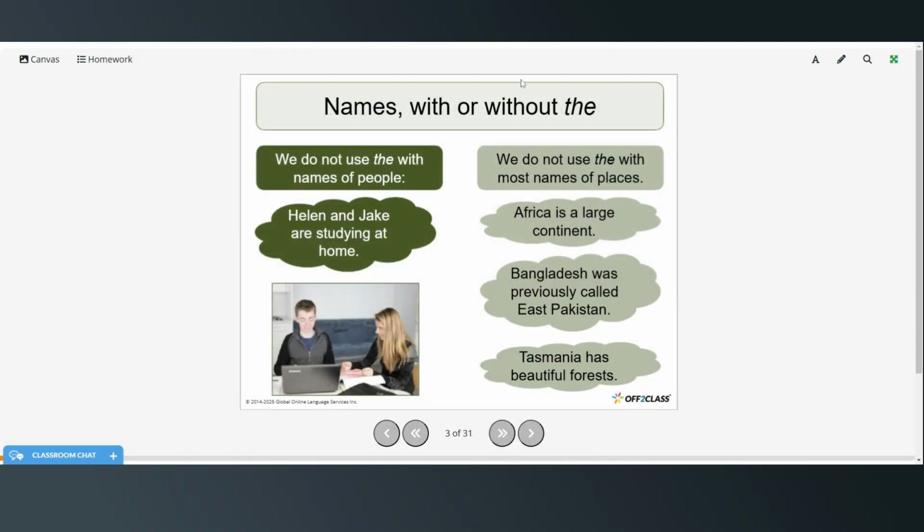So names with or without the. So we do not use the with the names of people. So Helen and Jake are studying at home. We don't need any articles before their names. And then we do not use the with most names of places. Africa is a large continent. Bangladesh was previously called East Pakistan. Tasmania has beautiful forests.